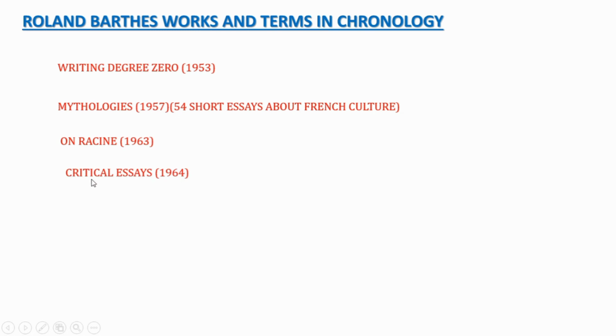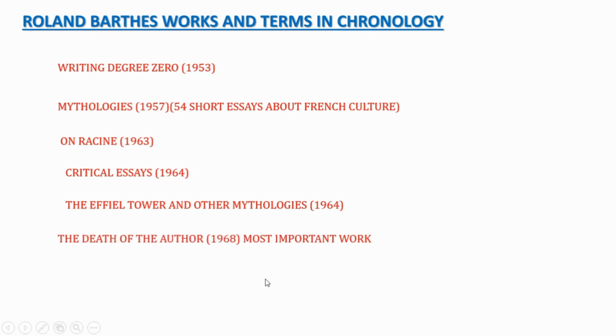And after that, one more work, friends, was published in 1964: Critical Essays, and then The Eiffel Tower and Other Mythologies in 1964. So all these works are shown in chronological order. And The Death of the Author, a very, very important work, friends, came in 1968.